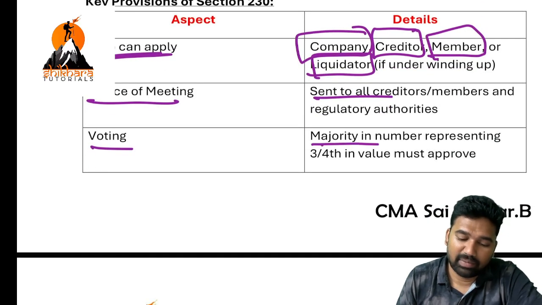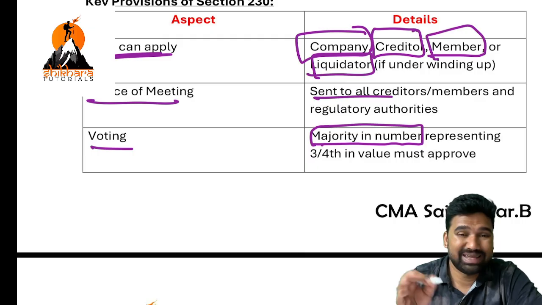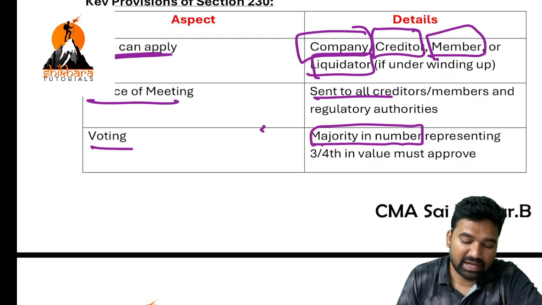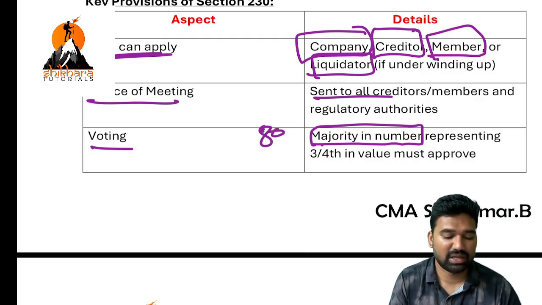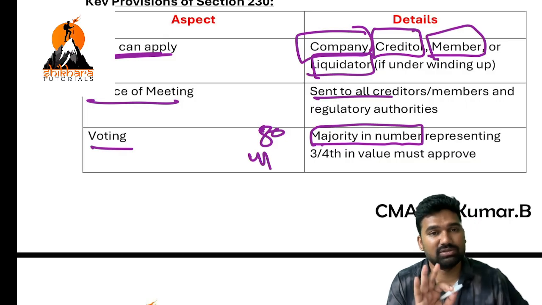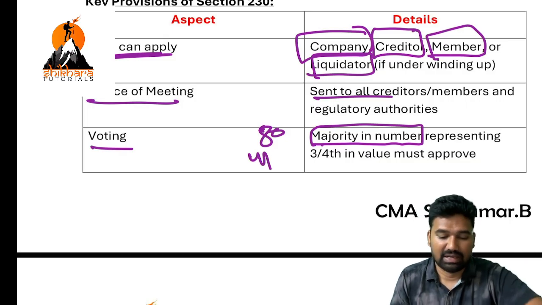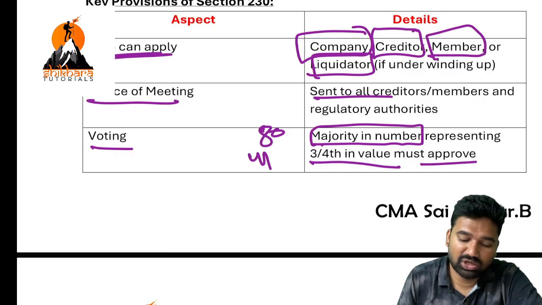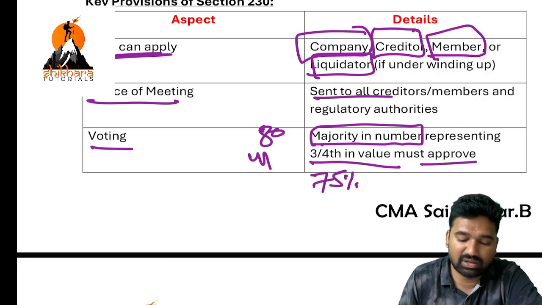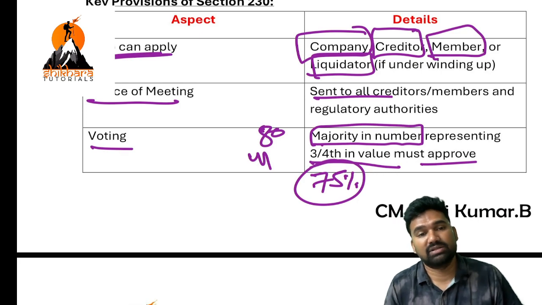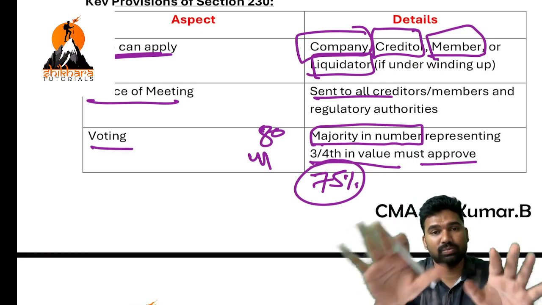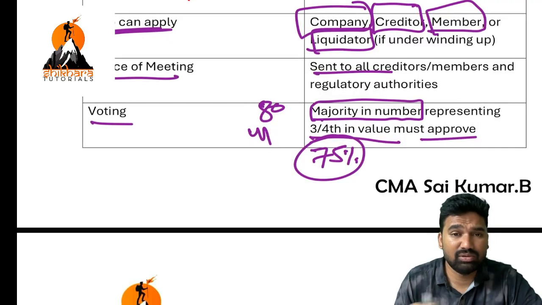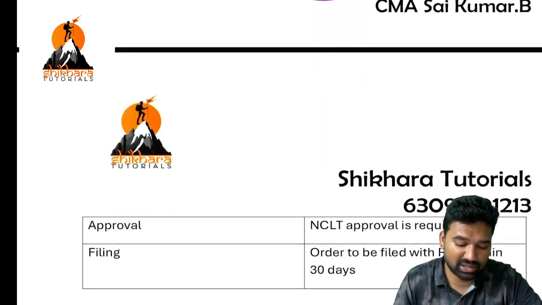Voting should be two cases. First of all, majority in number. So in number, say for example, 80 members are there. Majority means above 40, 41. So this is number wise. And in value, 3/4 in the value must approve. 3/4 means 75 percent of the members who are holding that value should approve. Then only proper voting is said to be conducted.